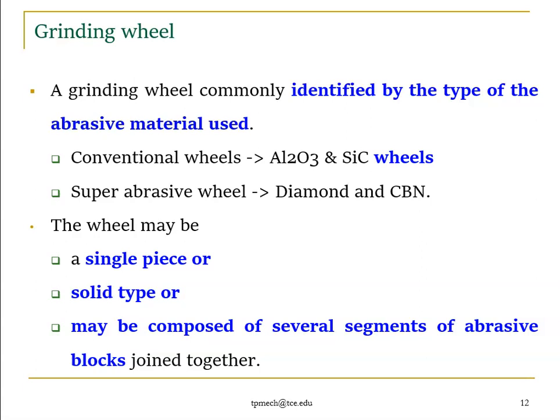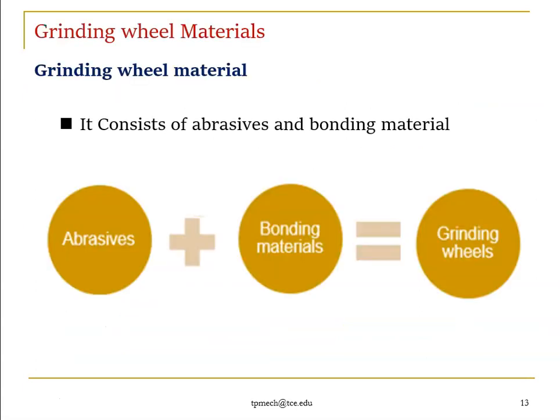Regarding the construction part, the wheel may be a single piece, or it may be the solid type, or it may be composed of several segments of abrasive blocks joined together, right. Normally we use a single piece. In our machine shop itself we use a single piece. Grinding wheels are made as a single piece. Sometimes it may be the solid type, or it may have some jointed parts, composed of several segments of abrasive blocks joined together, right. So this is the grinding wheel construction.